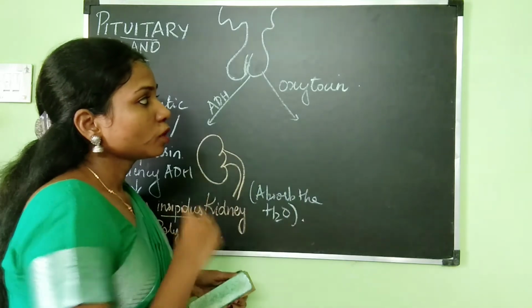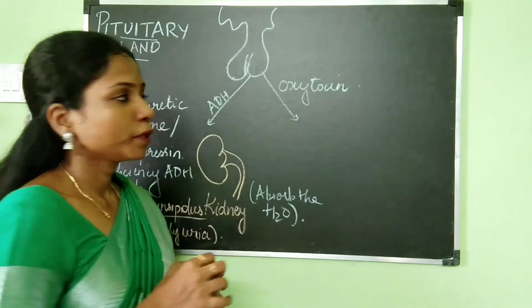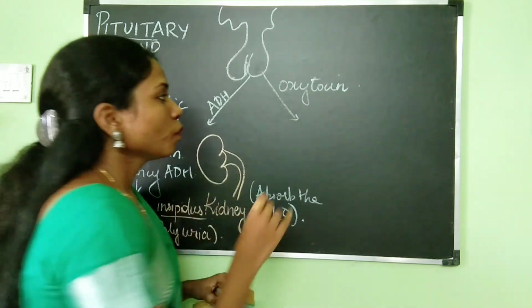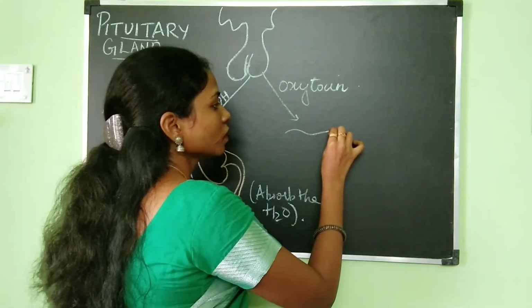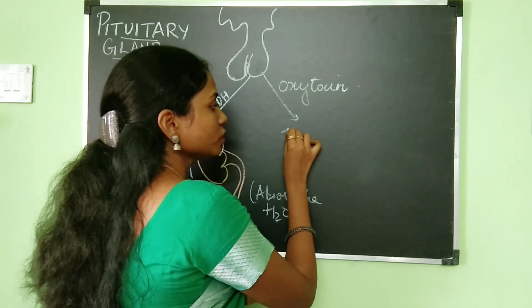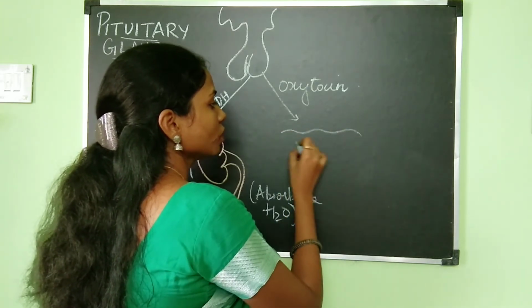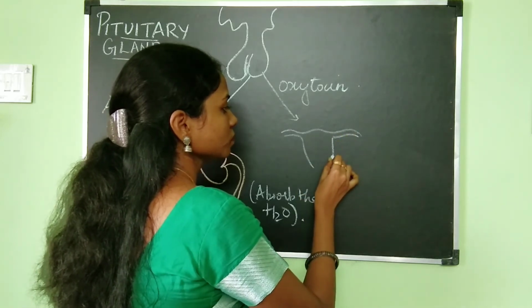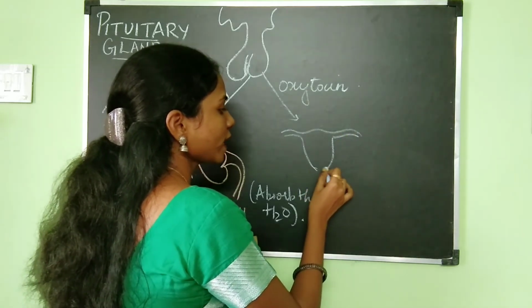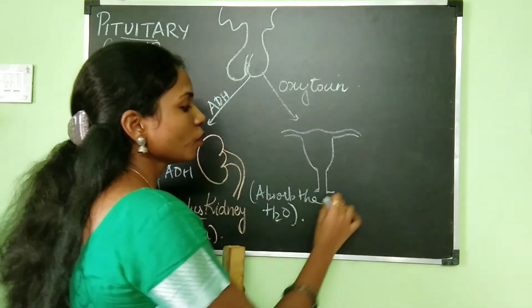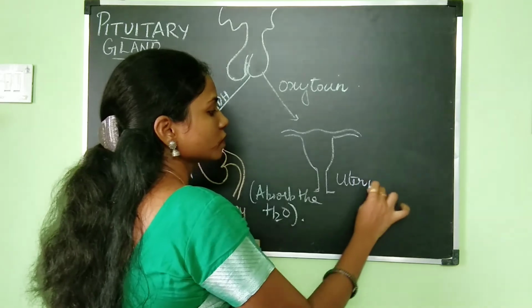Moving on to the next hormone which is produced by the posterior pituitary, and that is oxytocin. So this oxytocin will act on the uterus. So it will act on the uterus of the female. Okay, so why should it act on the uterus?